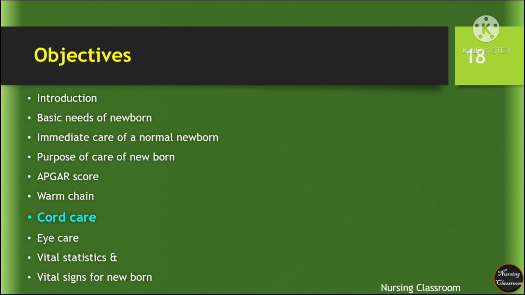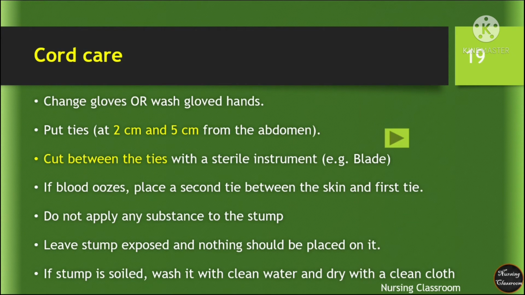Cord care. When you go for cleaning the cord, change the gloves or wash gloved hands. Put ties at 2 cm and 5 cm from the abdomen. Cut between the ties with a sterile instrument. If blood oozes, place a second tie between the skin and the first tie. Do not apply any substance to the stump and nothing should be placed on it. If the stump is soiled, wash with clean water and dry with a clean towel.